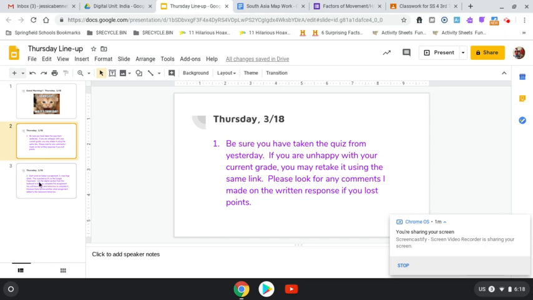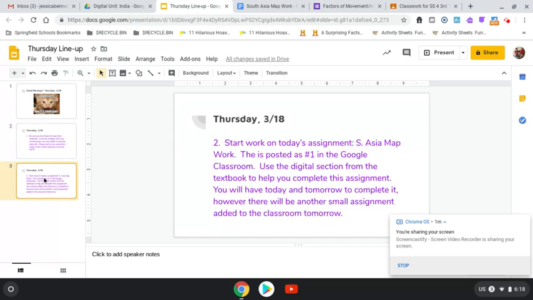So once you have made sure you took yesterday's quiz and that's good to go, then you're going to move on to today's assignment. Today's assignment is a South Asia map worksheet. It is due at the end of class tomorrow, so you will actually have today and tomorrow to work on it. However, keep in mind that there is another small assignment that I will be posting in the Google Classroom for you to work on tomorrow as well.